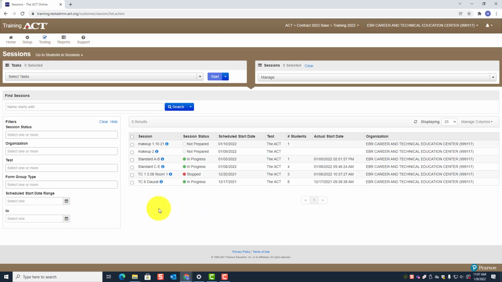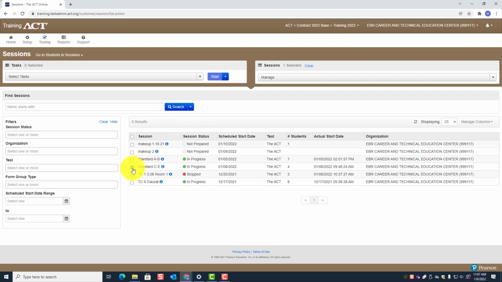So let's go to, I want to go to this test session right here. Notice the session status, and we've talked about some of this in a previous session. See, it says not prepared, in progress. This one stopped, and this says in progress. So by the time you're ready for ACT testing in March, you will understand what all of this means and how all of this came to be under the session status. But let's go to this session here.